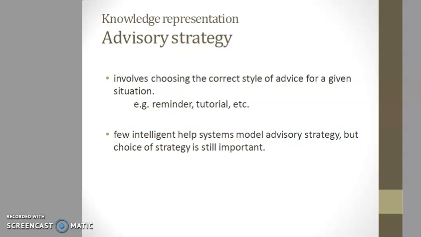Involves using the correct style of advice for a given situation. Example, reminder, tutorial. Few intelligent help systems model advisory strategy, but the choice of strategy is still important. Already I have explained this in domain and task modeling.